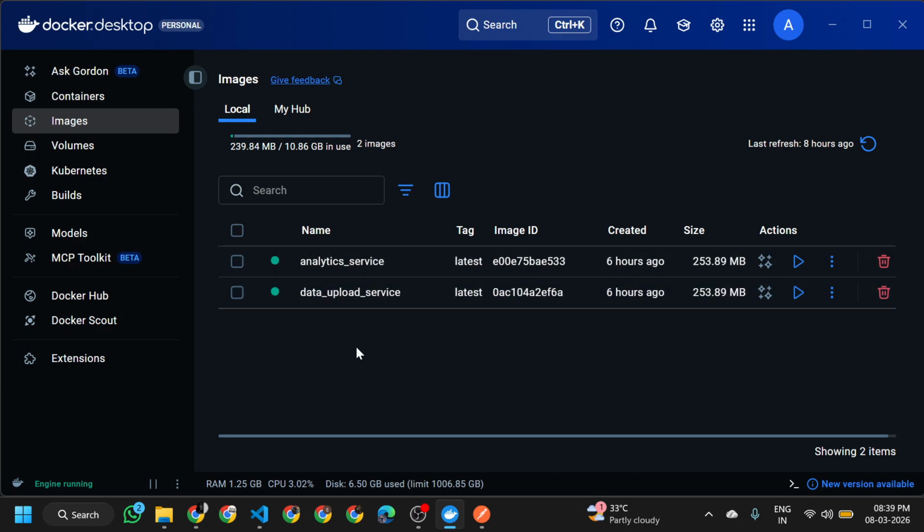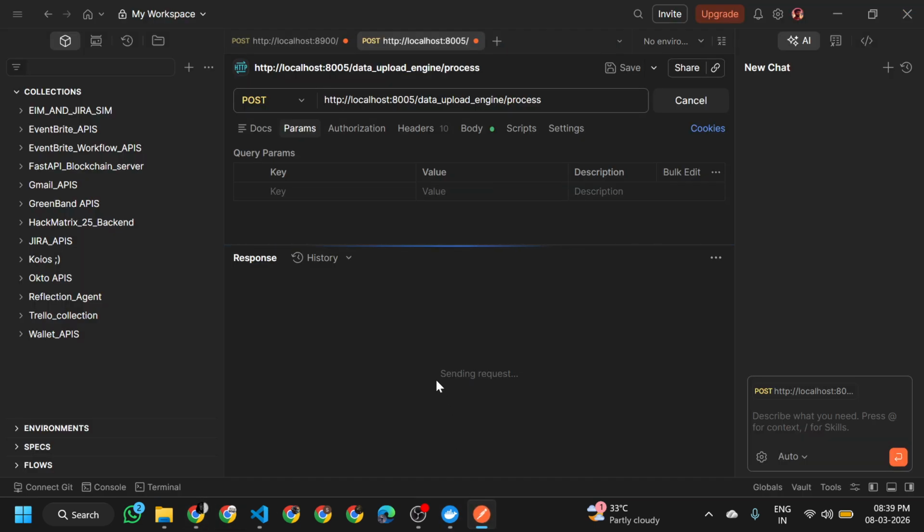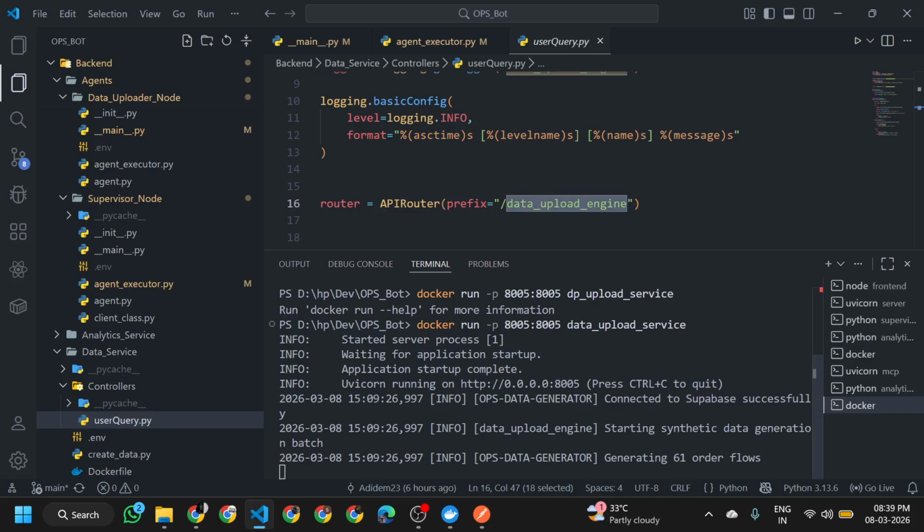The analytics service gives structured analysis about the data according to the user query, and we will check it out. You can see in the Docker container logs that we are generating the data randomly to simulate the data coming in e-commerce with high velocity and high volume.